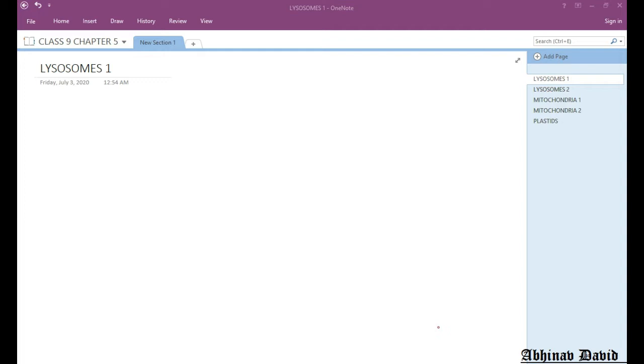So, what are lysosomes? Now, lysosomes are basically the waste disposal system of the cell. They actually clean the cell. Whatever is present inside the cell is cleaned by the lysosomes. So lysosomes form the waste disposal system of the cell. Now we will be seeing what is given in the NCERT, and then we will also be studying about lysosomes.